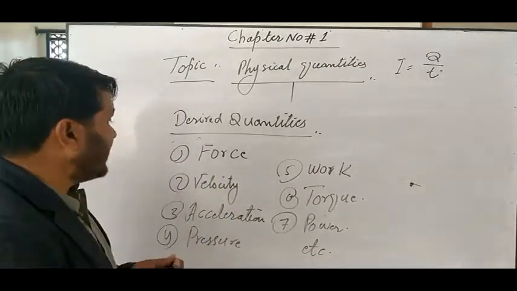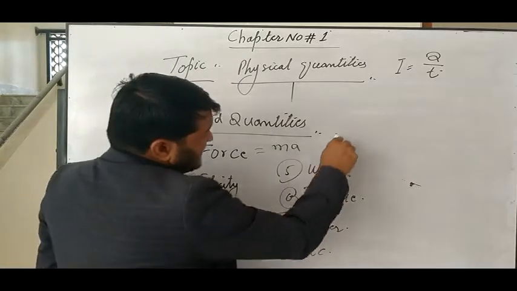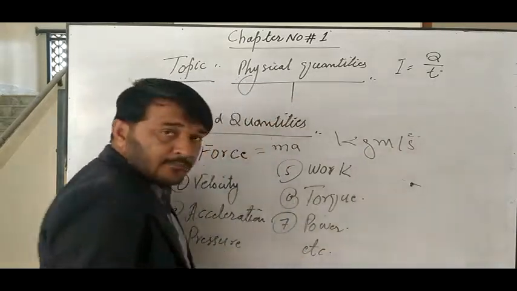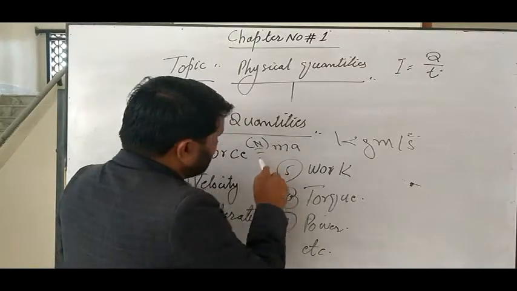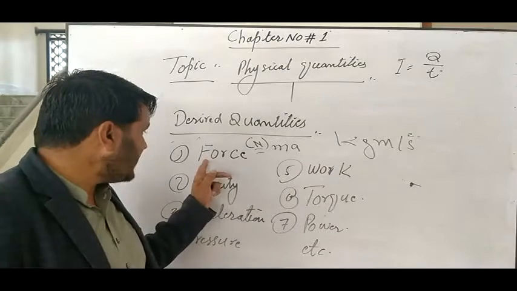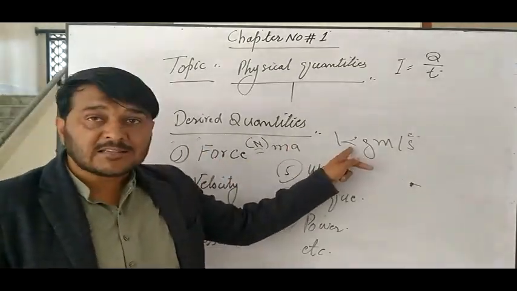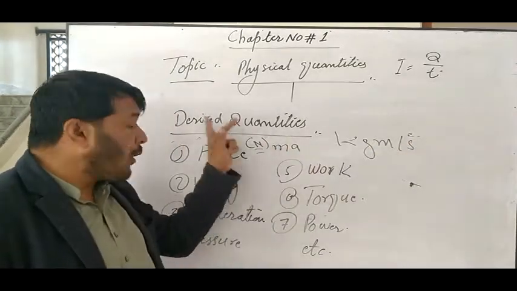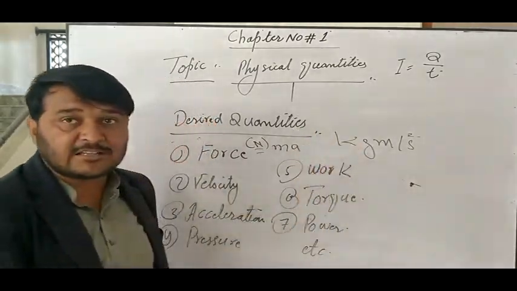For example, force is equal to MA. It means kilogram meter per second square. The unit of force is known as a Newton, and Newton is derived from kilogram meter per second square. It means that force is a quantity which is derived from mass, from length, and from time. Force, a derived quantity, depends upon these physical quantities or base quantities.